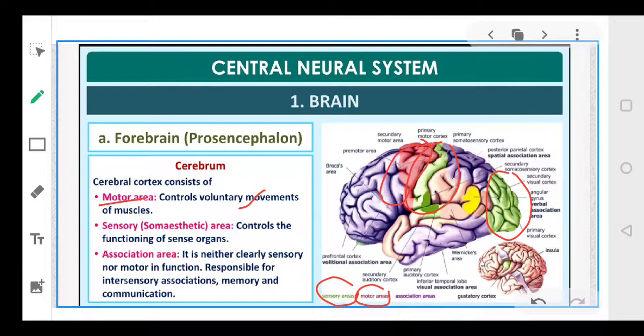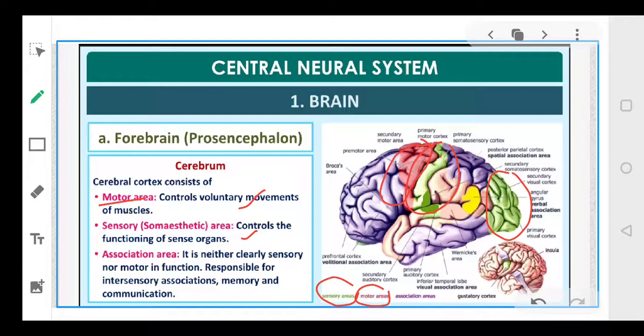And this sensory area controls your sense organs. Like, it controls your eyesight, it controls your smell. You smell through your nose, isn't it? Your hearing portion, right? Your taste portion. So this green area basically indicates the areas of the sensory organs, like your eyes, nose, tongue, your skin.